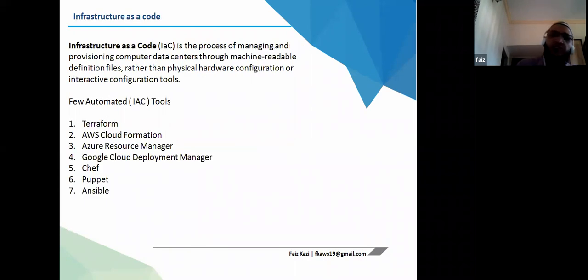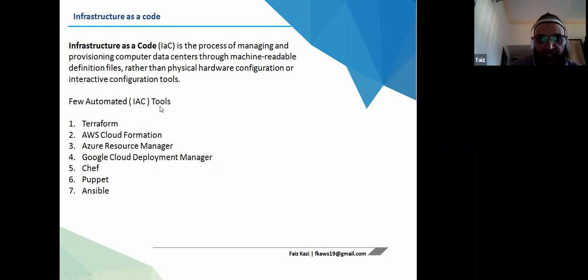With serverless computing, we have infrastructure as code. As I told you, with a piece of code, the infrastructure will be created. So how is it possible? It is possible by infrastructure as code, which is the process of managing and provisioning computer data centers through machine-readable definition files rather than physical hardware configuration or interactive configuration tools.